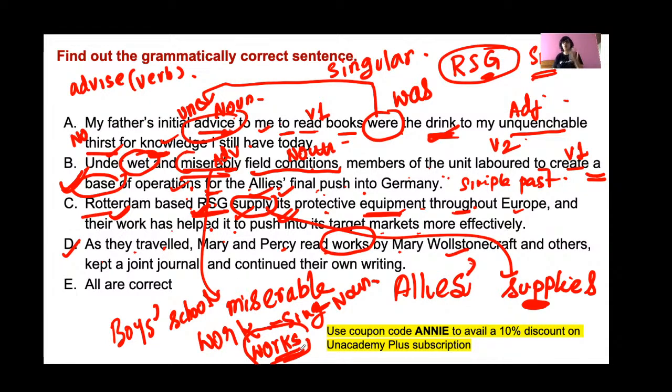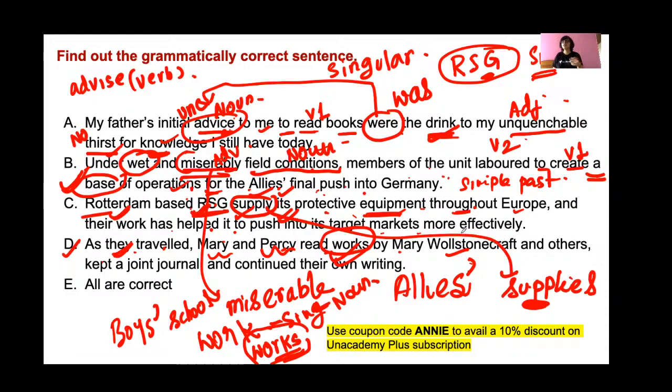For example, the works of Shakespeare are very popular. Works of Shakespeare means the literary pieces of Shakespeare. So this is right. As they travelled, Mary and Percy, both of them were traveling. That's why, as they travelled, Mary and Percy read works by Mary Wollstonecraft and others.